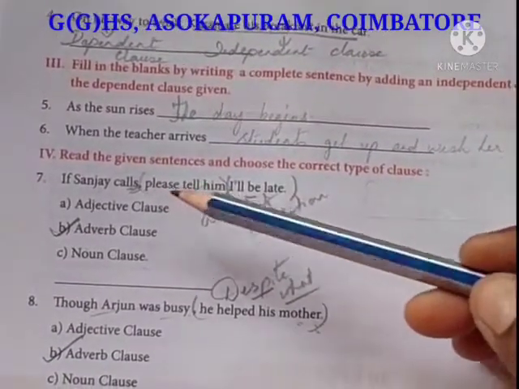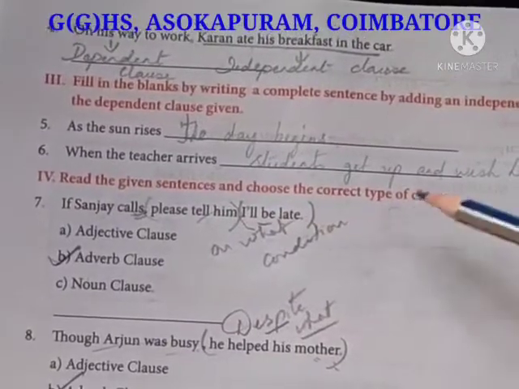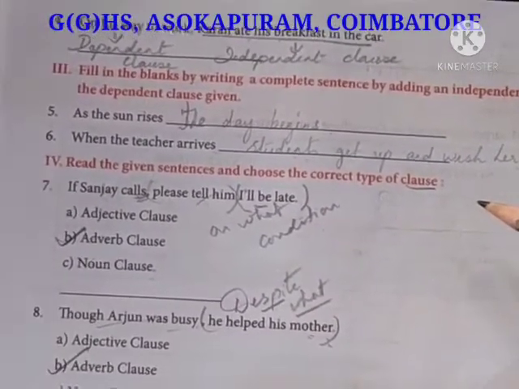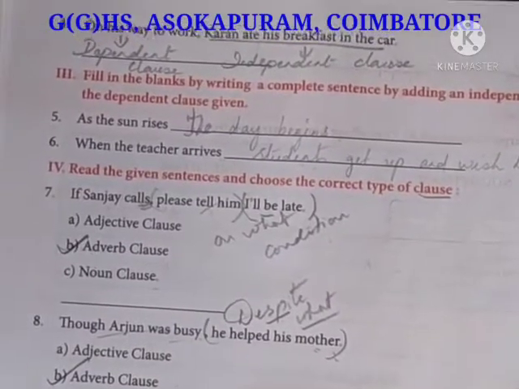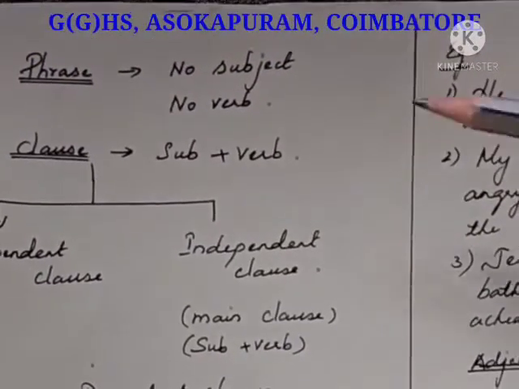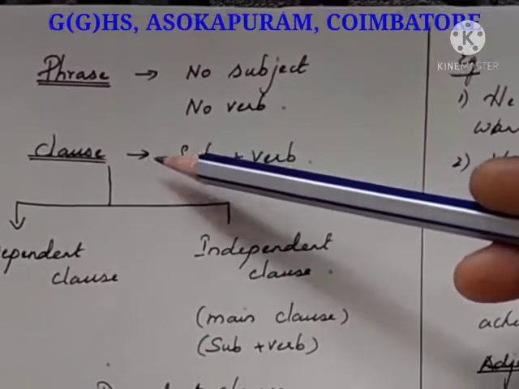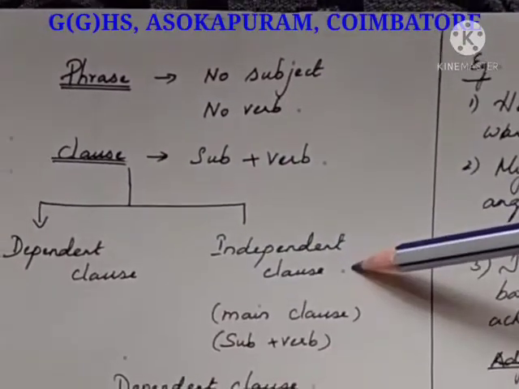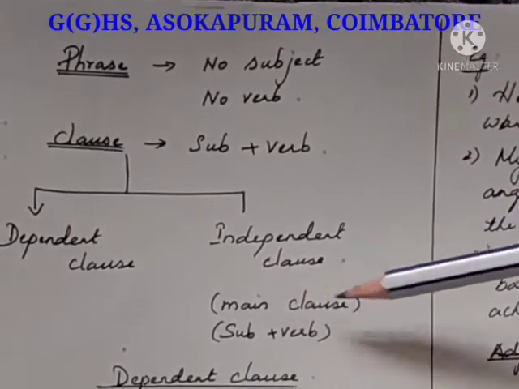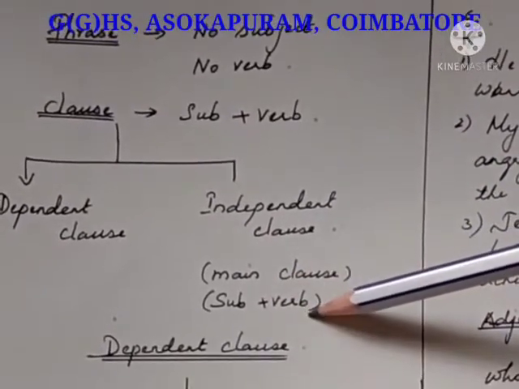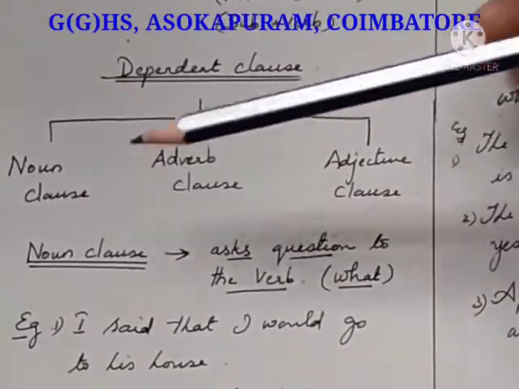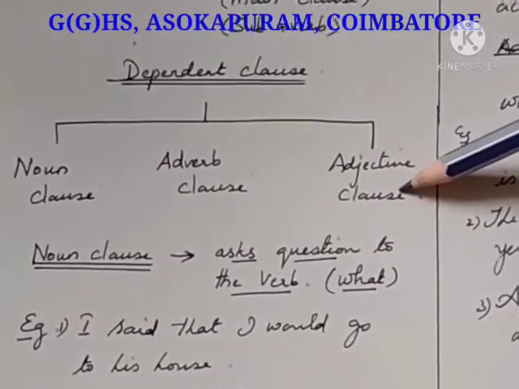Next, read the given sentence and choose the correct type of clause. So for this, you must know what the types of clauses are. See, first, clause is mainly divided into dependent clause and independent clause. Independent clause is called the main clause. It will have a subject and a verb. Now this dependent clause is of three types: noun clause, adverb clause, adjective clause.